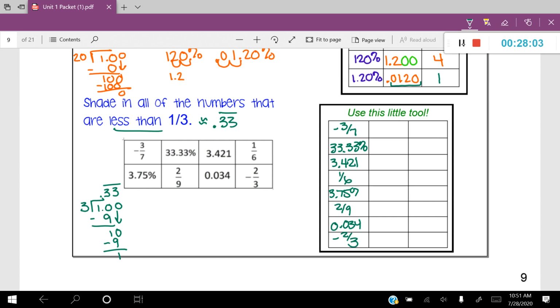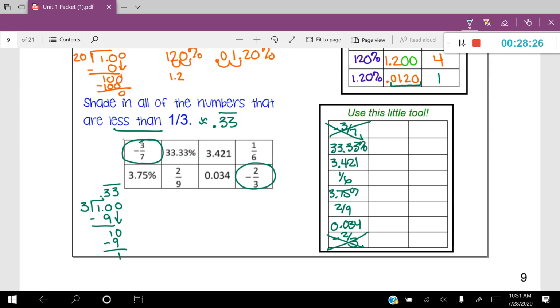There are a couple of these that we can automatically select. And you're probably thinking, can I already select the negatives? I know that all negative numbers are less than positive. So you're exactly right. So let's automatically circle -3/7 and -2/3. And we actually don't even need to deal with them because we know that they're less than 1/3.